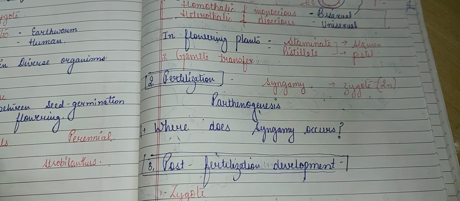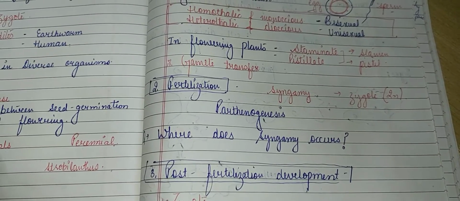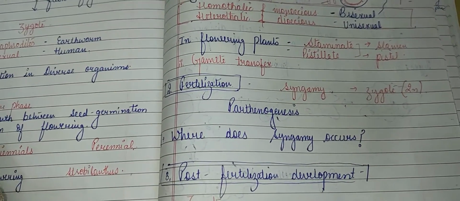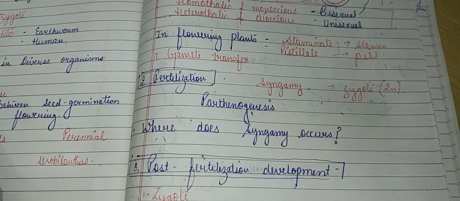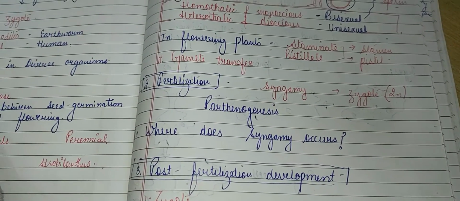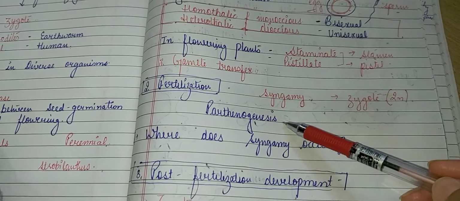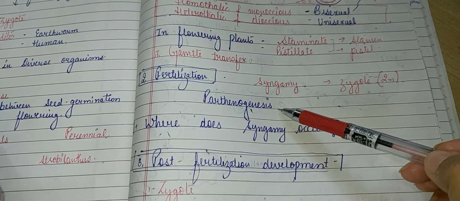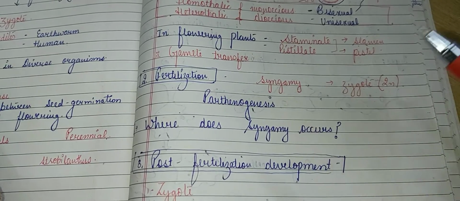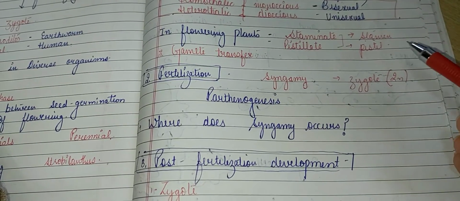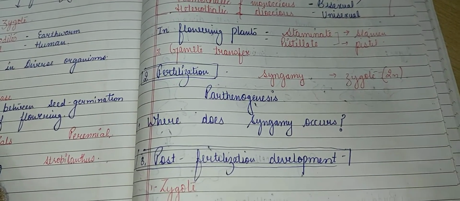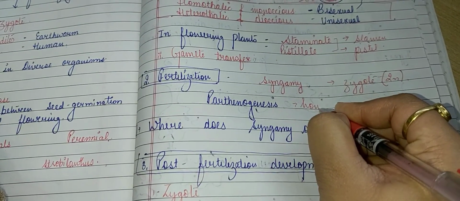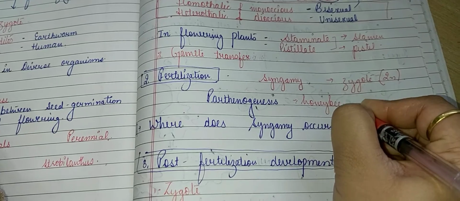Now a question that arises here is, what happens if syngamy does not take place? Then a phenomenon called parthenogenesis takes place. Parthenogenesis means the development of new organisms without undergoing fertilization. The best example of parthenogenesis in nature is honeybees.